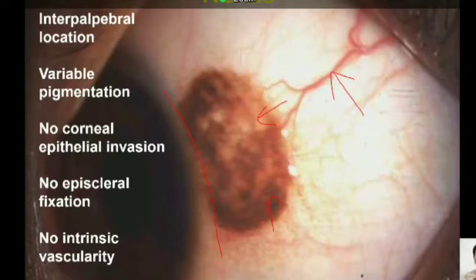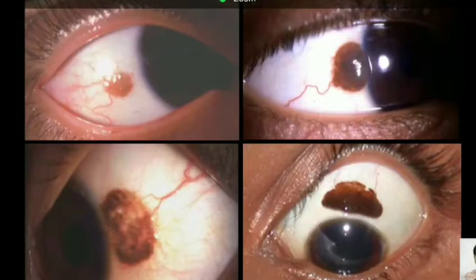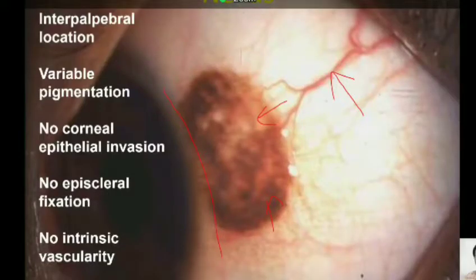Books write that episcleral blood vessels are indicative of melanoma and not a nevus. But you can see in every patient that I have shown you here, all 4 of them have a feeder vessel. So that's not a contraindication to the diagnosis of nevus. But if a patient has a lot of intrinsic blood vessels, then that may be a melanoma that you're dealing with. Most important, of course, is the microcyst and macrocyst.